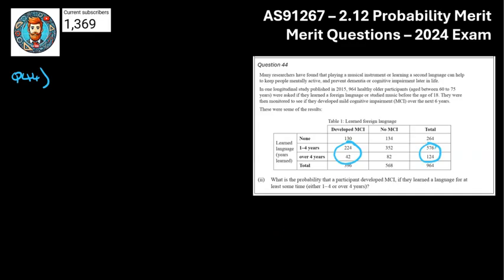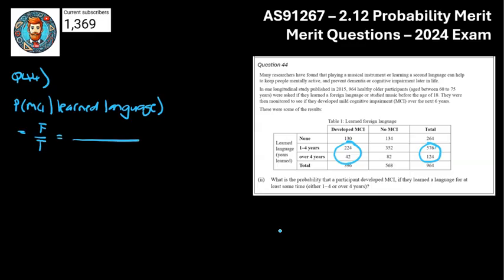So this one here was a conditional question, which straight away means it's going to be merit. But the numbers are just going to be a bit annoying to figure out. So let's jot down my notation. I'm trying to find out the probability that they developed MCI given they learnt a language. So remember, I always teach my classes the F over T approach. T is the total number of people the question is interested in. And in that case, it's the two groups over here who've learned the language. So that's going to be 576 plus 124.